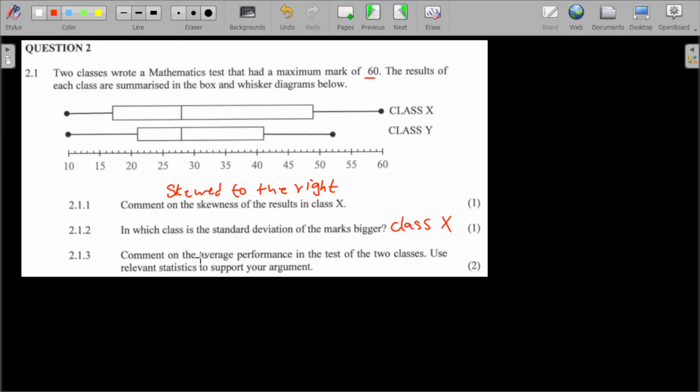2.1.3, they're saying comment on the average performance in the test of the two classes. Use the relevant statistics to support your argument. So my argument will be based on here. I hope you can see that we have the same median. So if we have the same median, I can conclude that the average performance was average in terms of everyone.